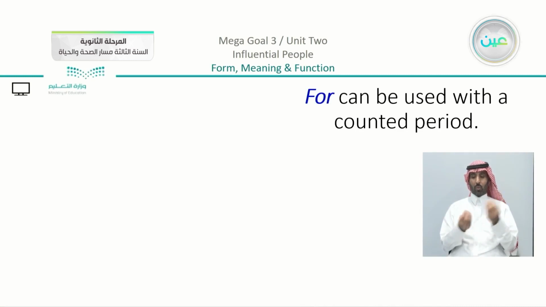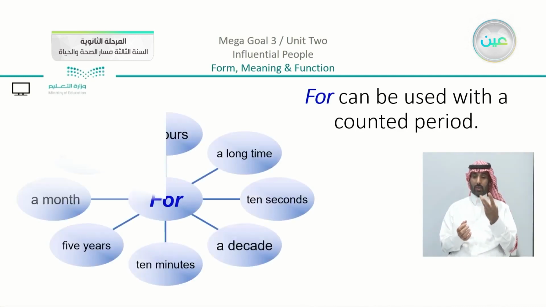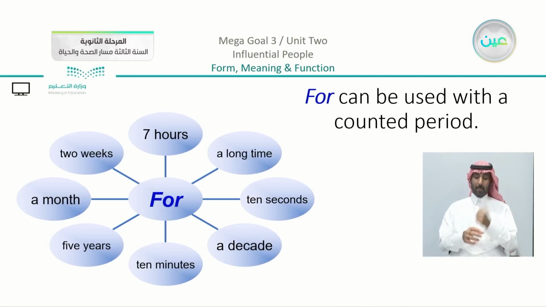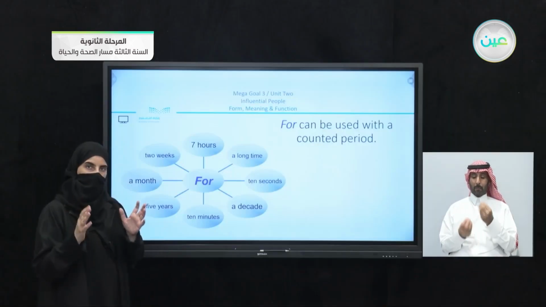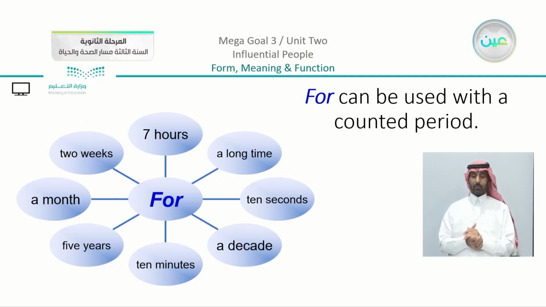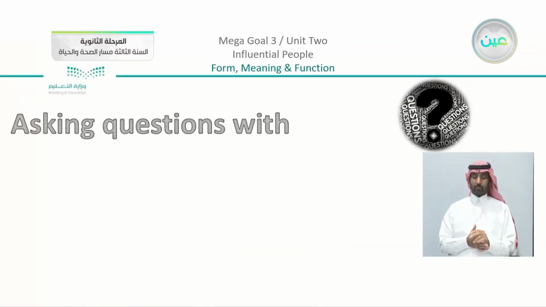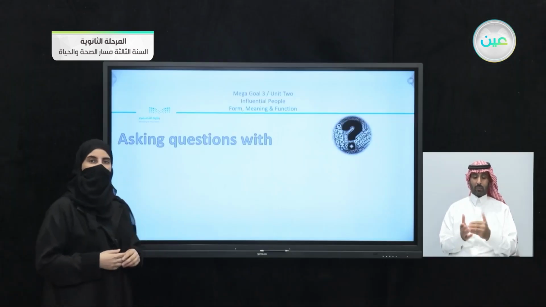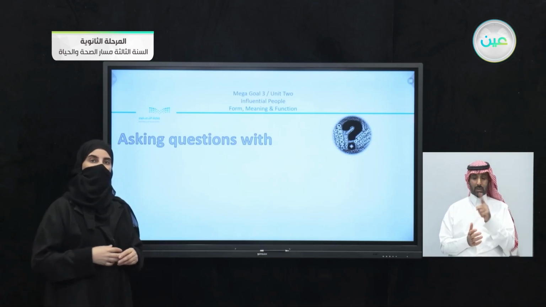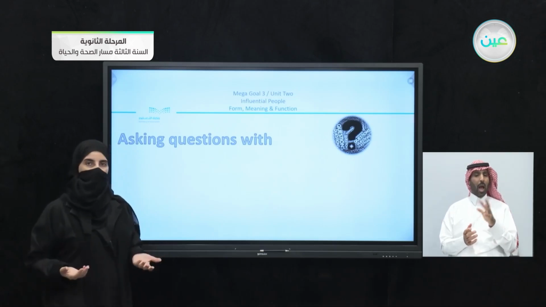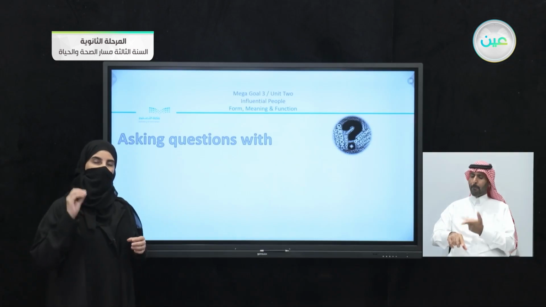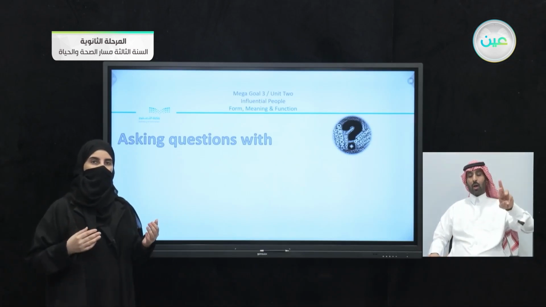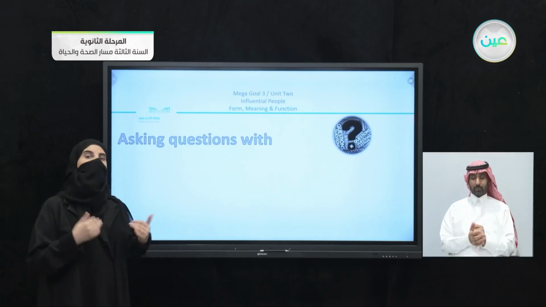Now for can be used with a counted period. There are different ways, for example, 70 hours, a long time, 10 seconds, a decade, 10 minutes, 5 years, 2 weeks. So no matter what I am counting, it is a period of time, but it is counted. So this is the difference basically between for and since, which takes us to the part after that. So I asked, if you are going to ask a question using how long, and you notice that I used the structure using either for or since. I have another part here. I'm going to ask a different question.